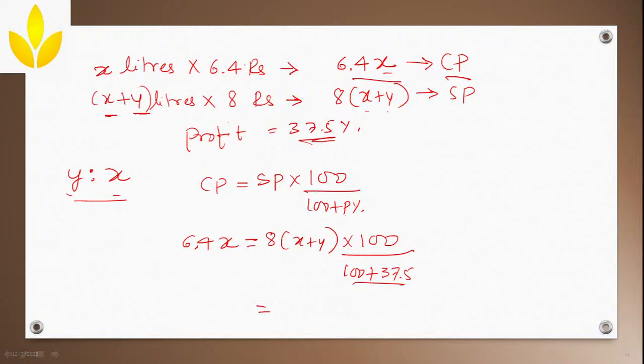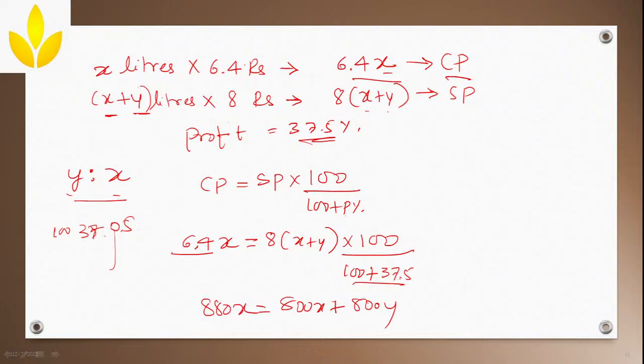8x, that is 8x into 100, 800x, plus 8 into y into 100, it is 800y, which is equal to 6.4 into 137.5. As I told you the last time I explained, you can split it and multiply. 137.5 you can split as 100, 37 and 0.5 and then multiply with 6.4. Okay, and then for 100 you will get 100 into 6.4, that is 640, and 6.4 into 37 comes around another 200 and then 0.5 part. Okay, you will get it as 880x.